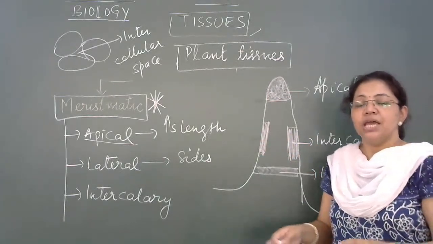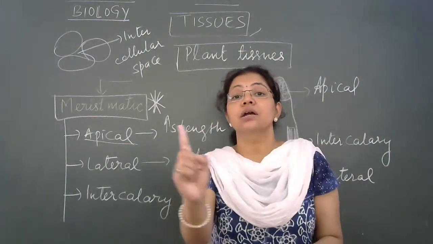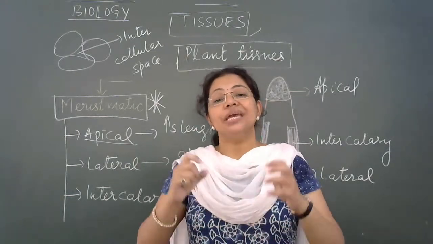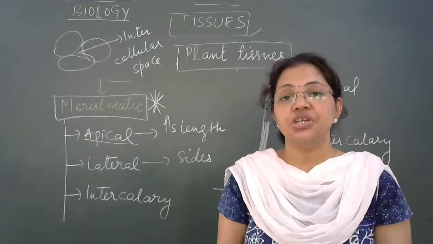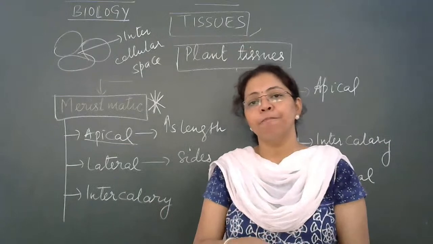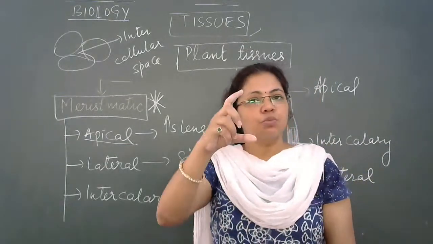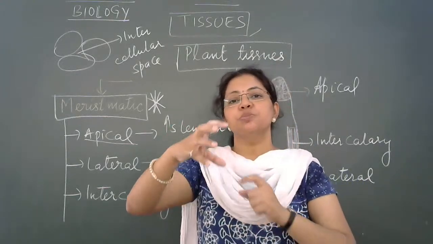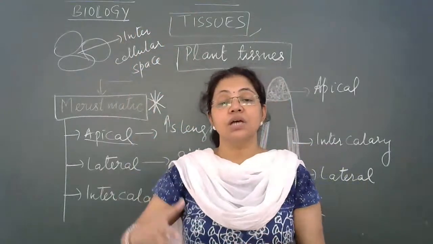Lateral meristem, right? Its main function is to increase the girth of the stem or root. Girth means to increase the width, or the diameter, of the stem or root. You might have noticed that we first germinate a seed. It becomes a small sapling. Then this sapling becomes a plant. Then this plant comes to the height of a shrub, and then it gradually becomes a tree.